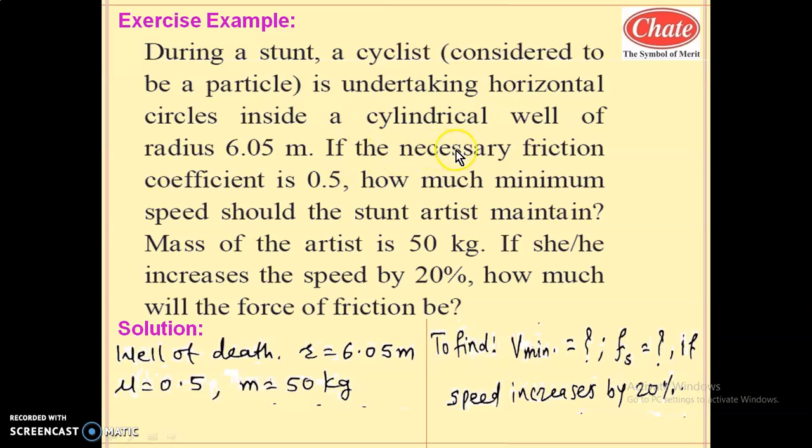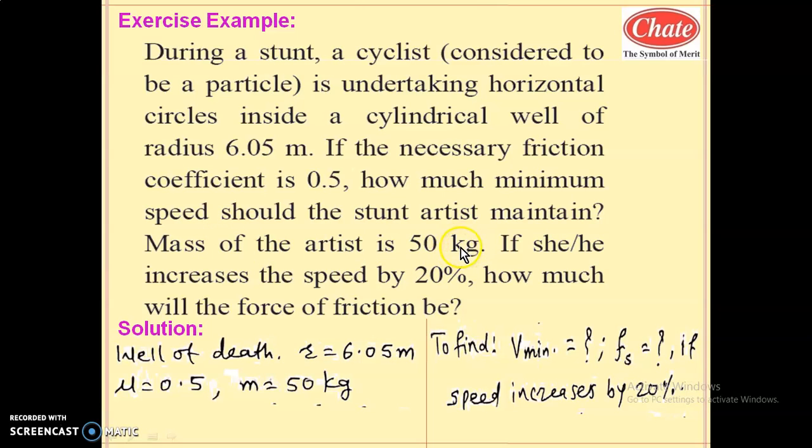The necessary friction coefficient is 0.5, that is the coefficient of static friction, mu s is 0.5. How much minimum speed should the stunt artist maintain? We have to calculate v. The formula is v minimum equal to under root of Rg by mu s. Mass of the artist is 50 kg.